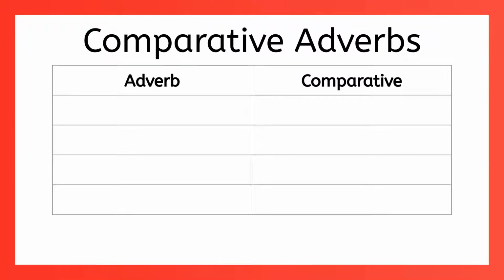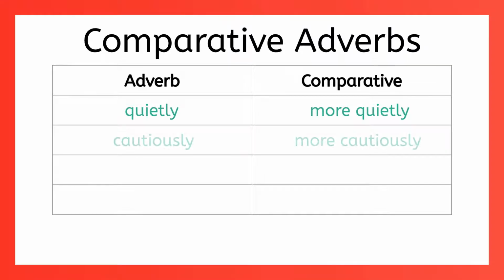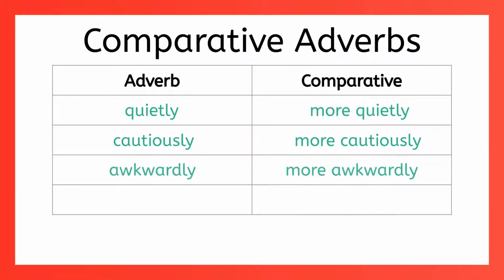You might think that you're singing quietly until someone asks you to sing more quietly. Or while walking cautiously and tripping, you discover you need to walk even more cautiously. Maybe you're familiar with awkwardly and more awkwardly, but let's not talk about my dancing. Of course, comparisons don't always have to show more of an adverb. Maybe you approached your first performance eagerly, but nerves got to you, and you approached your next performance less eagerly. Notice that to create the comparative form of these adverbs, we added the word more or the word less. These are what we call regular comparative adverbs.